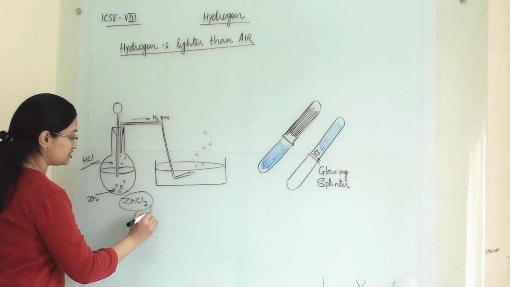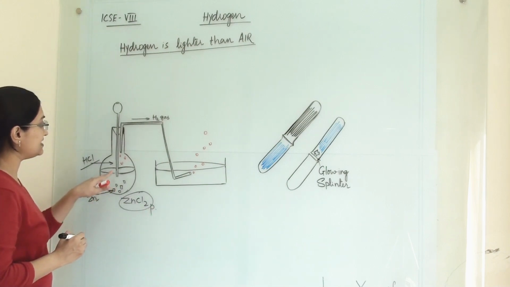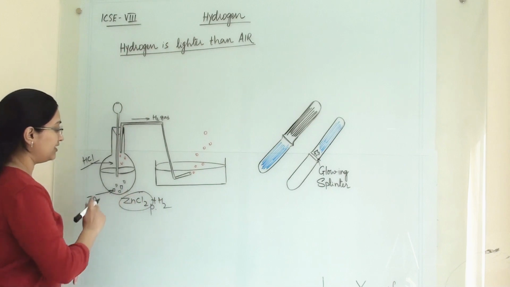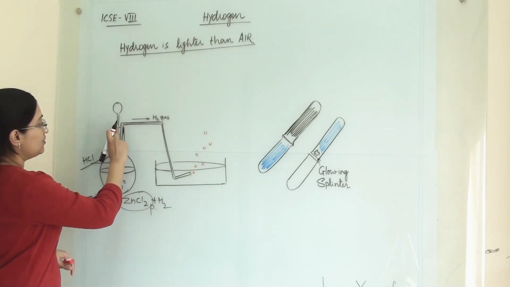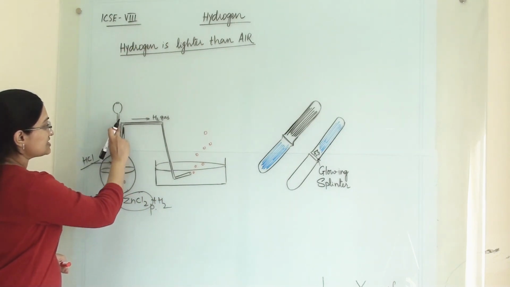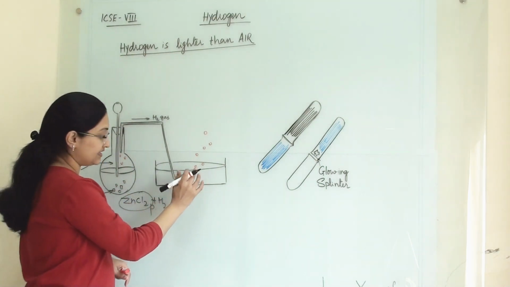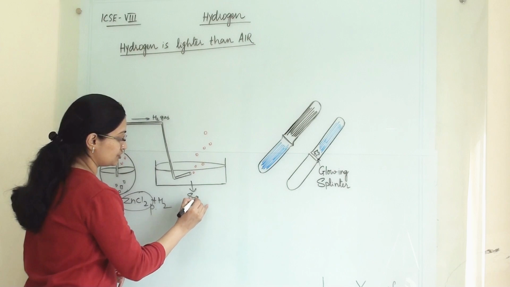The hydrogen gas will come out, evolved, and that hydrogen gas will travel through this gas tube and go to this bath, and this is a soap solution.